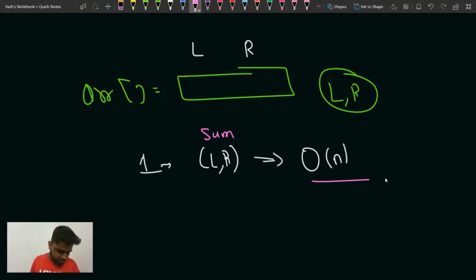Please write yes in the chat. Are you clear with this part, guys? Yeah, both the questions, second and third, will require this thing only. Yeah, fourth will also require prefix.